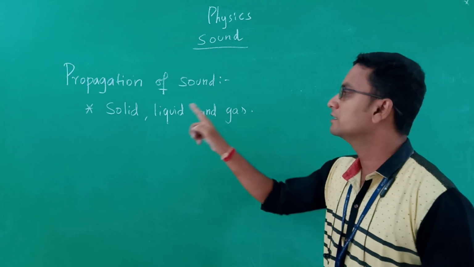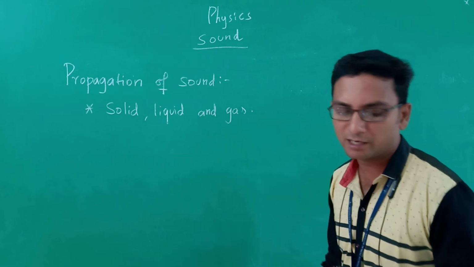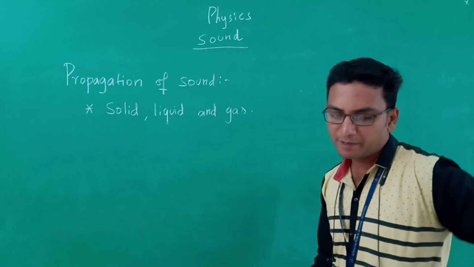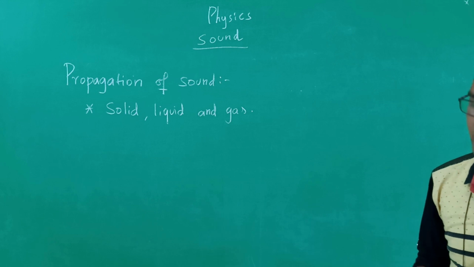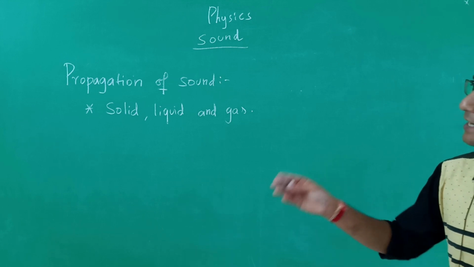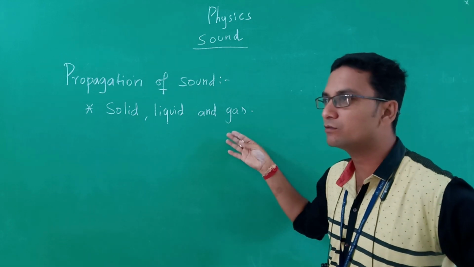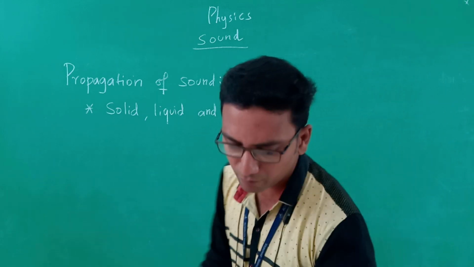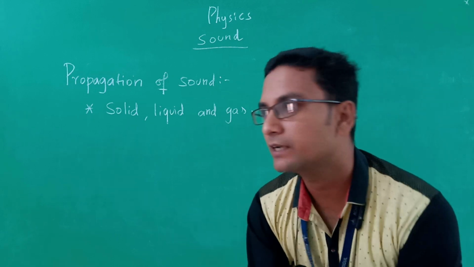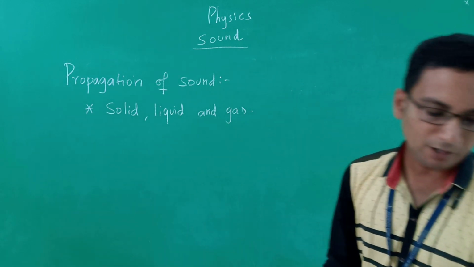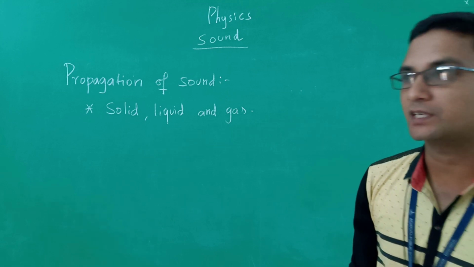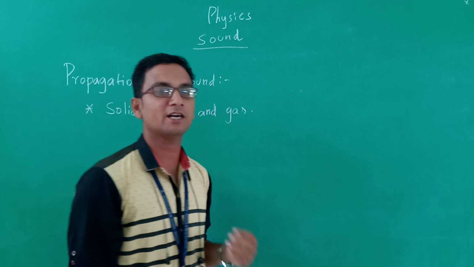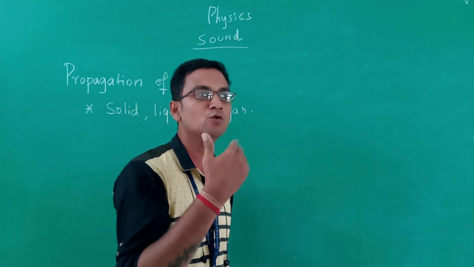Here the mediums may be solid, liquid, or gaseous. The vibrations produced by an object are made to travel through this medium and reach the other end of the medium. So, how does the sound wave travel in the medium? For example, my voice box produces a vibration. The air near the voice box is made to move.